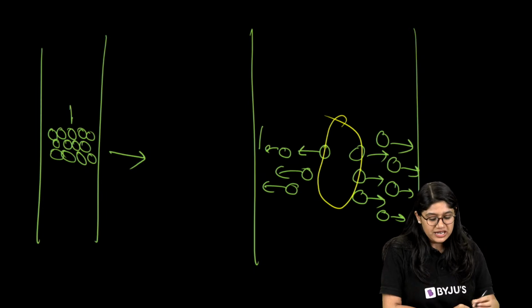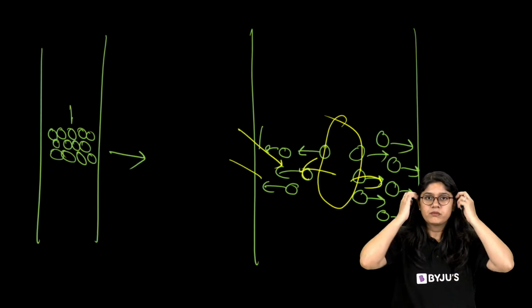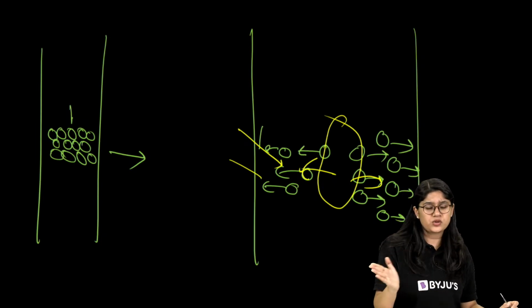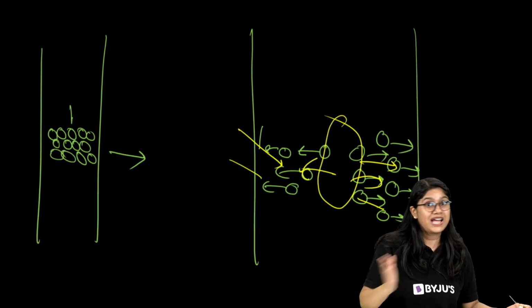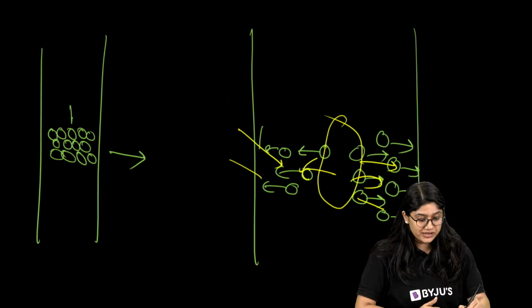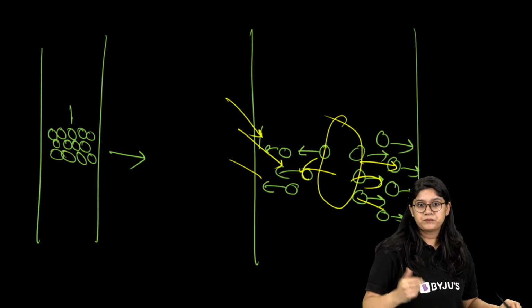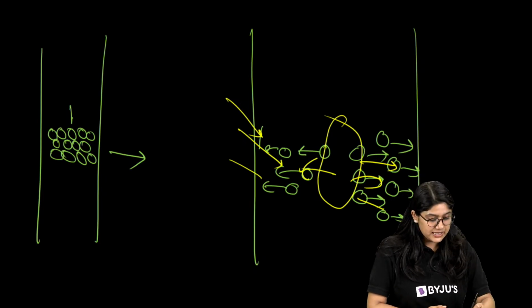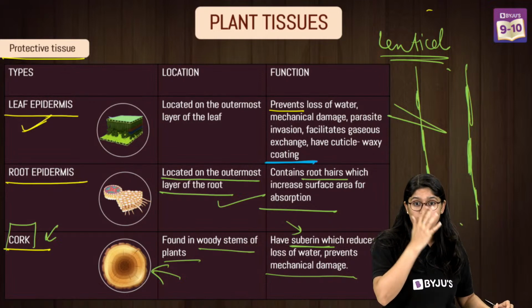So what will happen as they are moving away? They will be getting less water and less food, and eventually they will be dead because they are not receiving anything. And that's how the cork is formed. Lateral meristem has two types, and from there we have the cambium. Yes, very good, everyone.